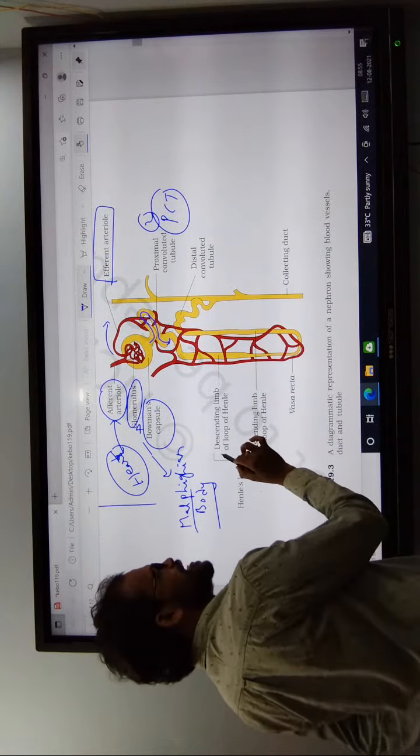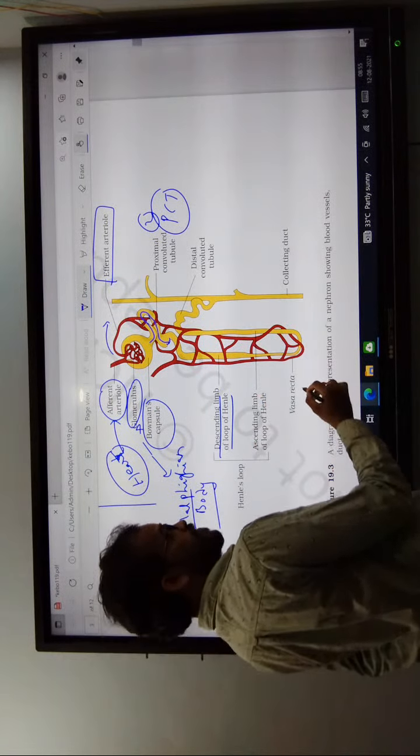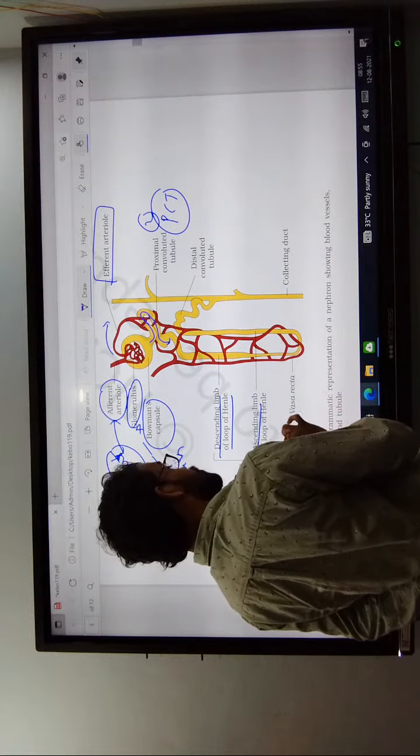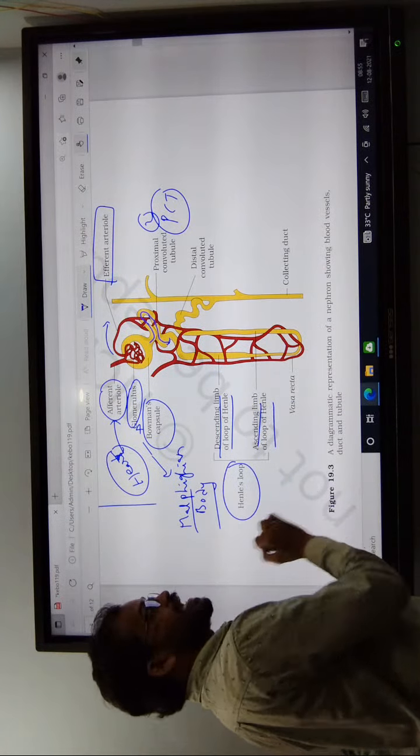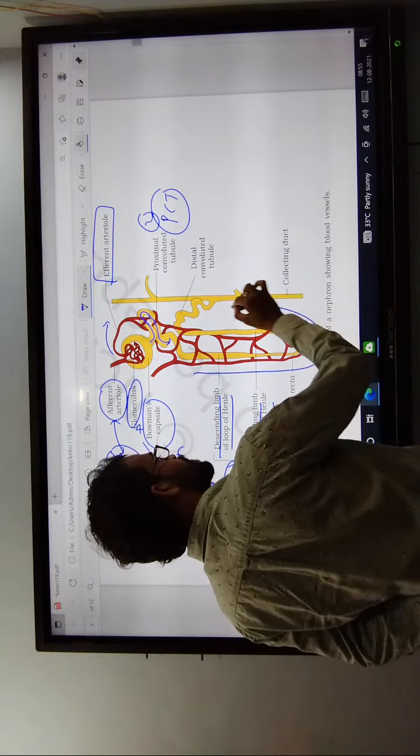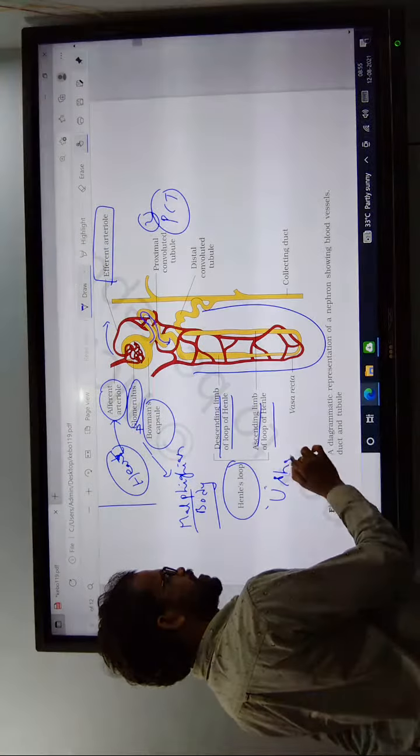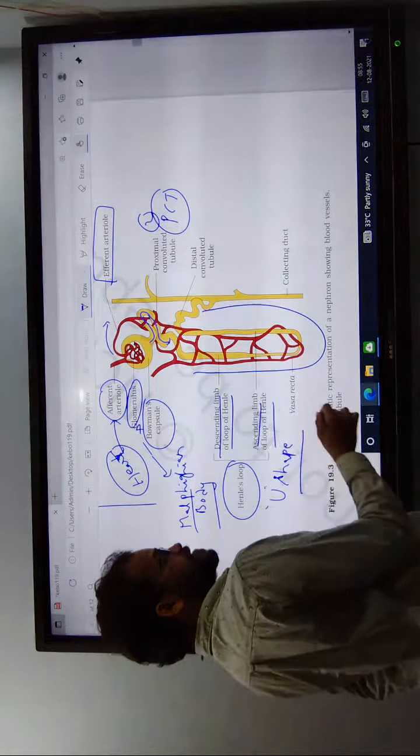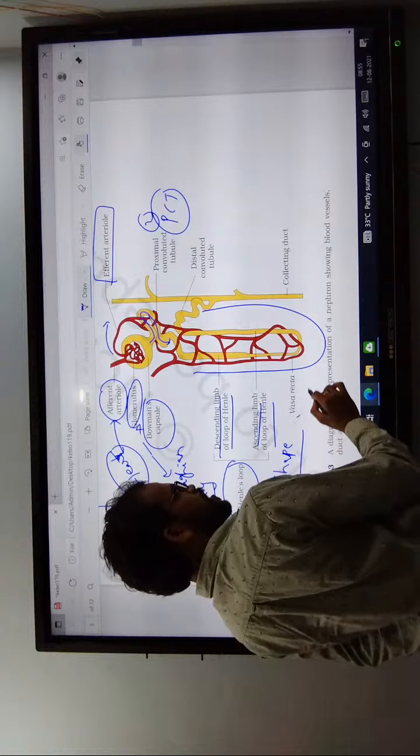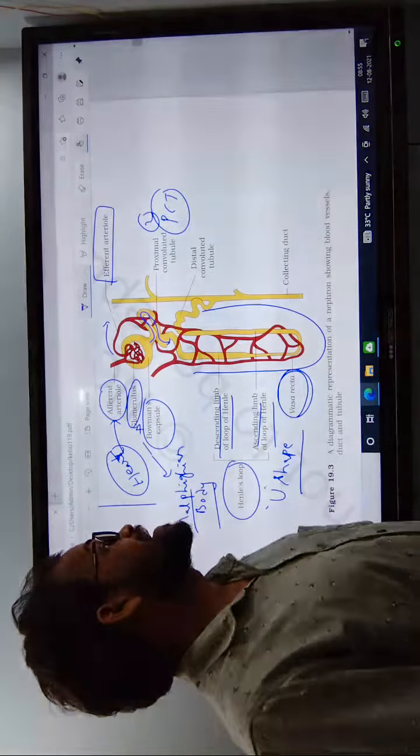The next one is the descending loop of Henle, then the ascending loop of Henle. The loop of Henle is nothing but the hairpin-shaped tube. What is the shape of the loop of Henle? U shape. The U shape is surrounded by the vasa recta blood capillaries.